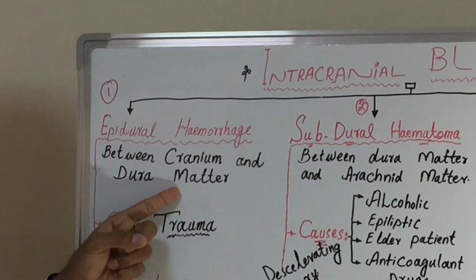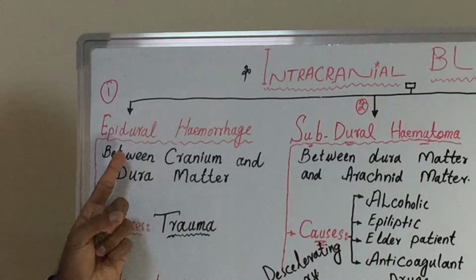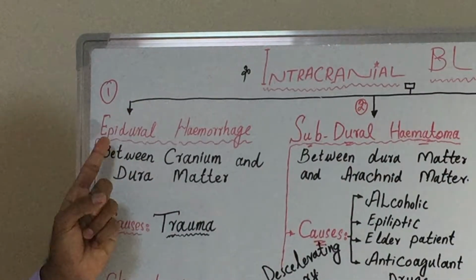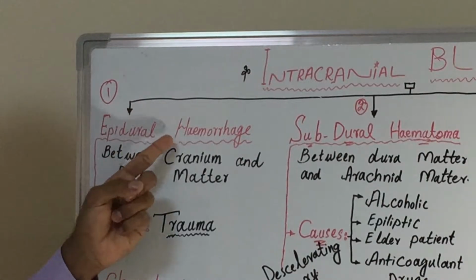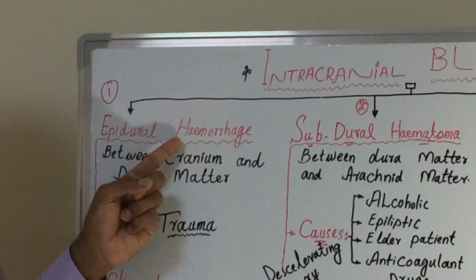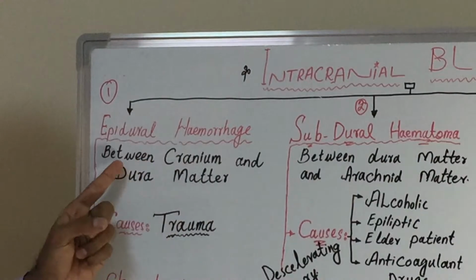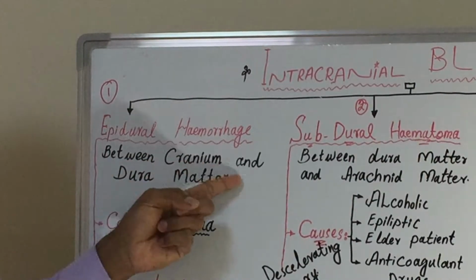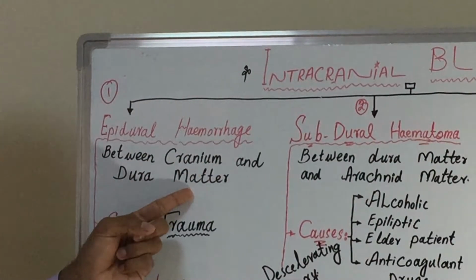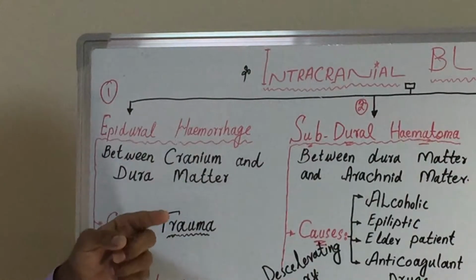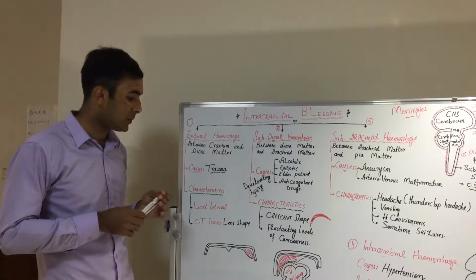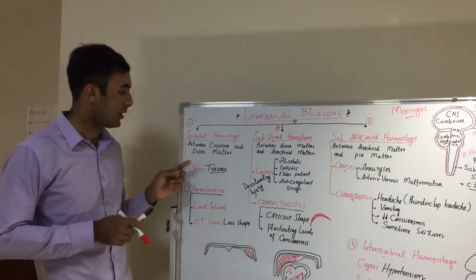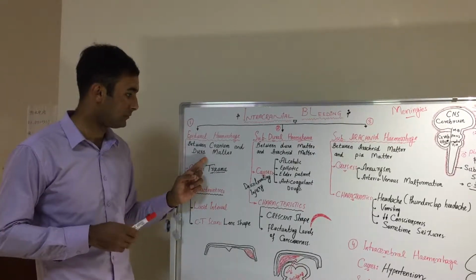So it is outside the meninges, around the outside of the central nervous system.